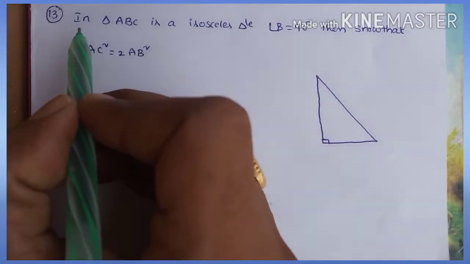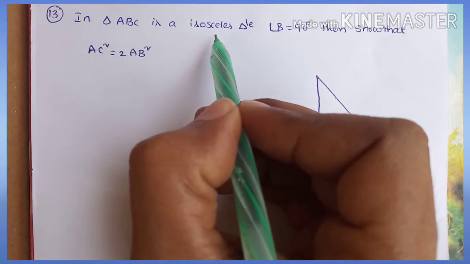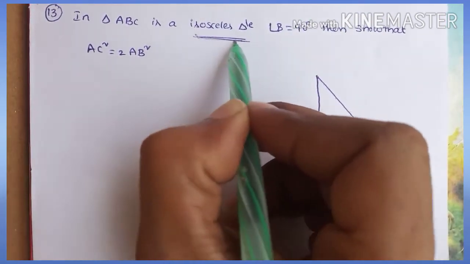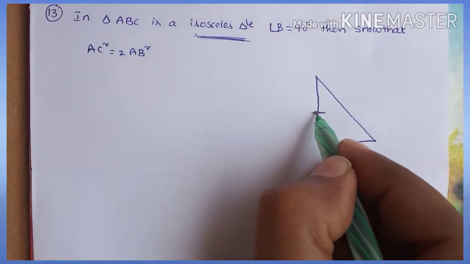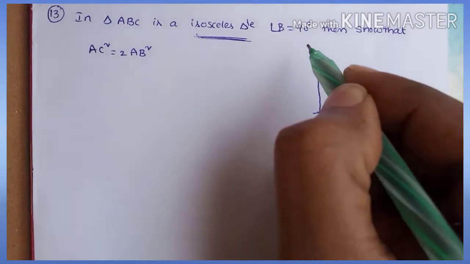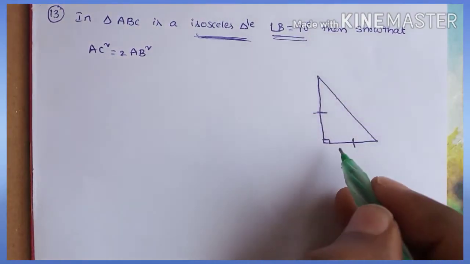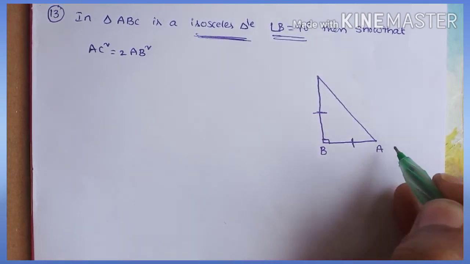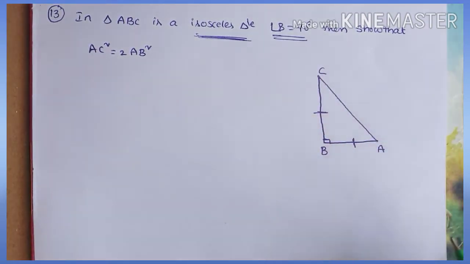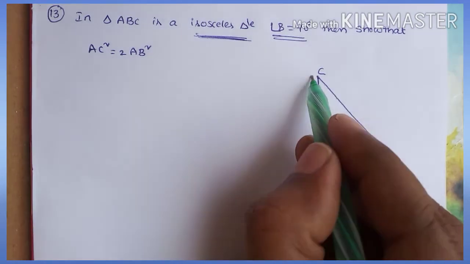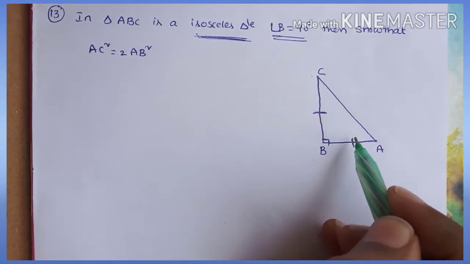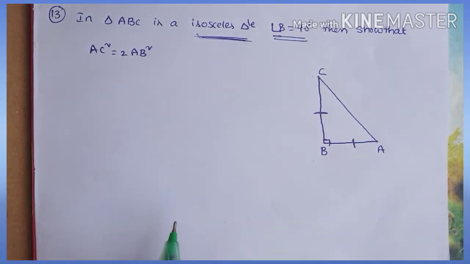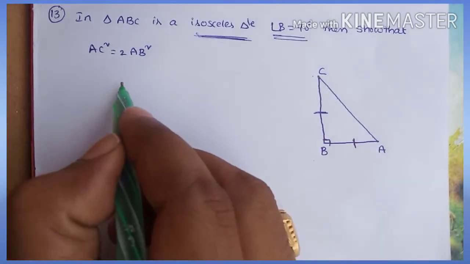Now, next problem. In the triangle ABC, which type of triangle is given? Isosceles triangle, which means two sides must be equal. Right angle is given at 90 degrees at B. So B is 90, and the remaining ones are A and C. In the triangle ABC, right angle at B and these two sides are equal. We can apply Pythagoras theorem for this.